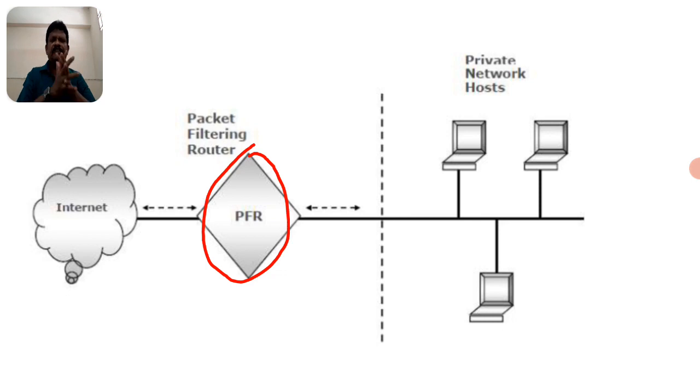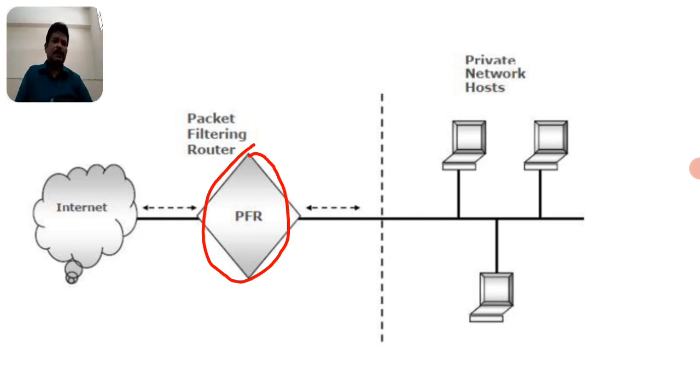How is it filtered? There are techniques here. First, it verifies the packet ID and the user's security credentials. Credentials means a username and password based technique, and sometimes we can observe a one-time stamp, OTS. The one-time stamp tells whether a message is a repeated message or a new message. So these three categories can be verified by the packet filtering router.